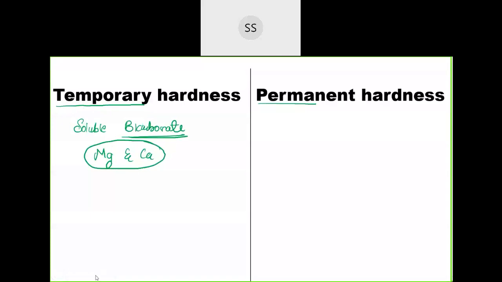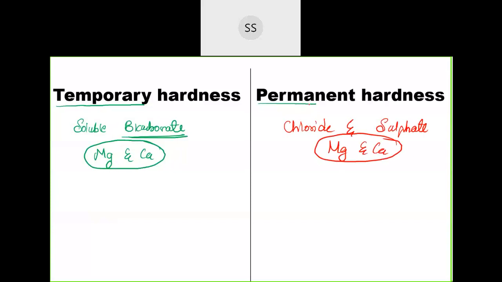But if there is presence of the remaining two compounds, that is chlorides and sulfates of magnesium and calcium, then that will lead to permanent hardness. Clear? Soluble bicarbonates lead to temporary hardness, but chlorides and sulfates lead to permanent hardness, of both calcium as well as magnesium.